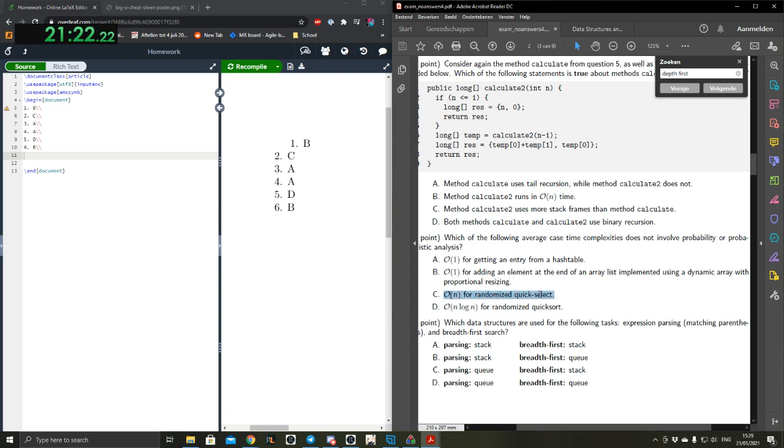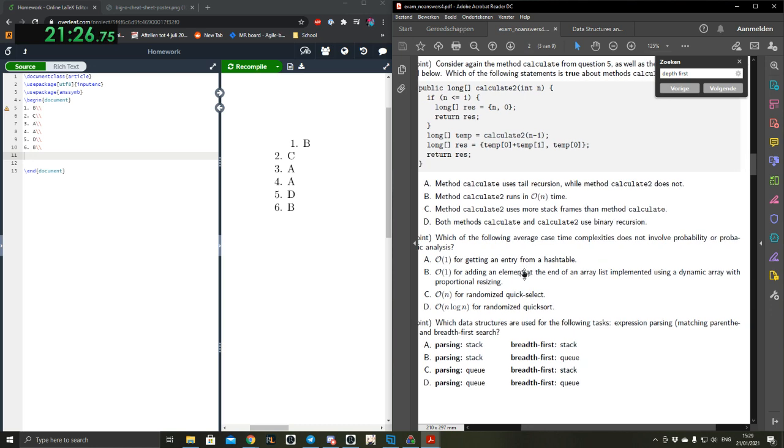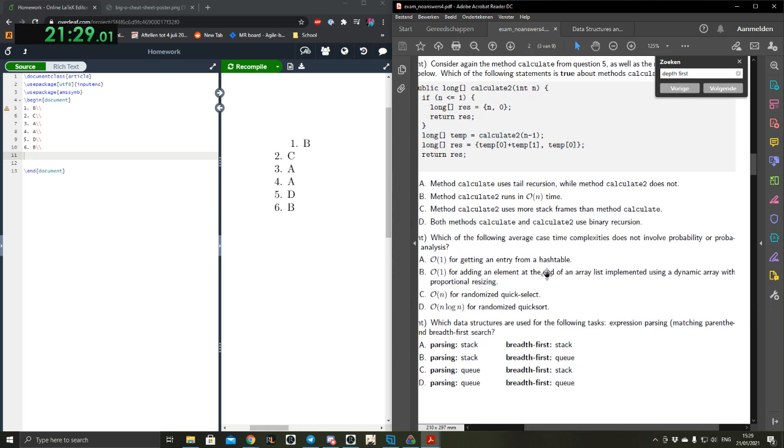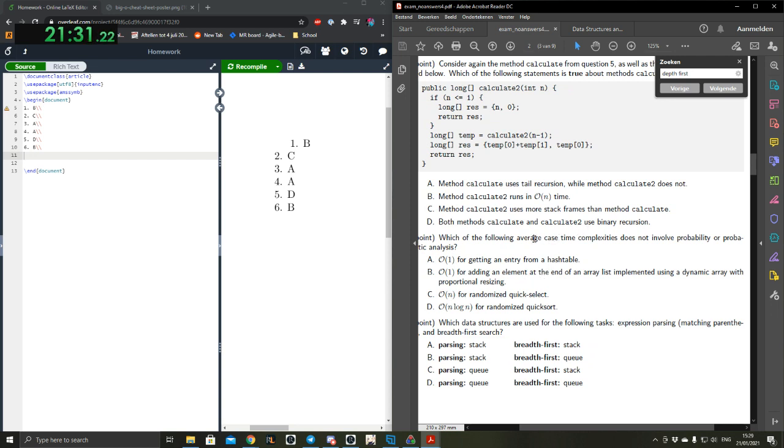Isn't that more like amortized complexity, not necessarily probabilistic analysis? It says average case time complexity, so it doesn't involve that for the dynamic array. It's not probabilistic on average, because amortization takes care of making it constant time on average.